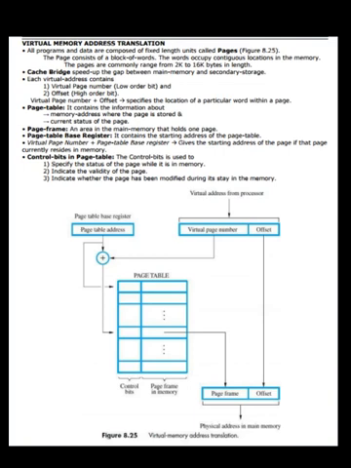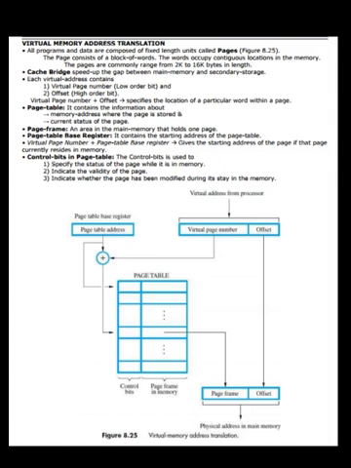Each virtual address contains a virtual page number, the high order bits, and an offset, the low order bits. Virtual page number plus offset specifies the location of a particular word within a page. The page table contains the information about the memory address where the page is stored, and the control and current status of the page. Page frame is an area in the main memory that holds one page.